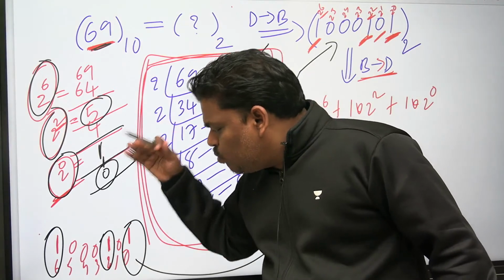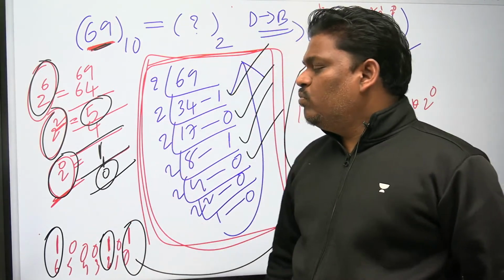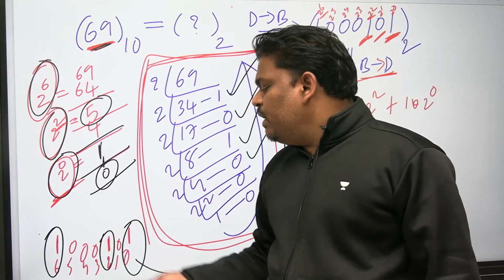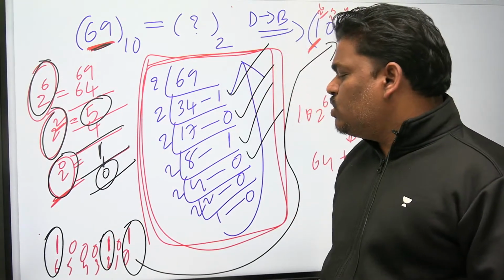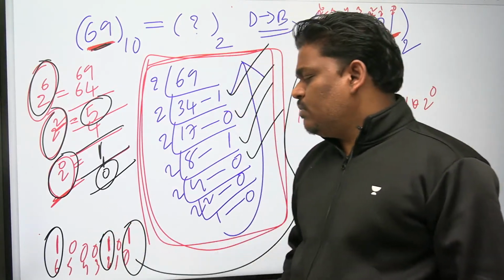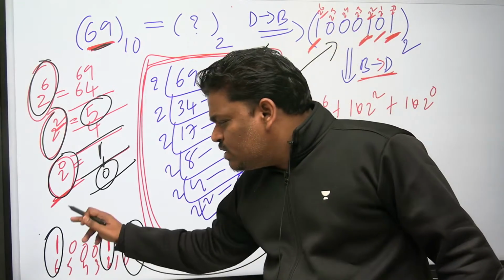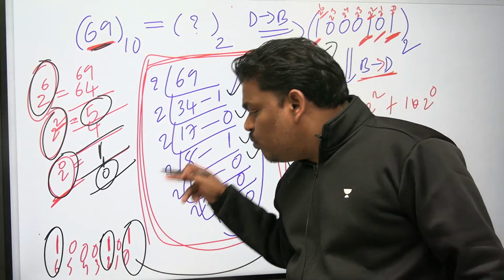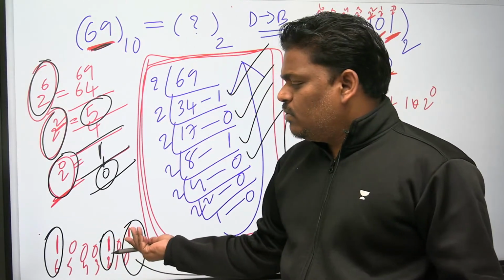Our concentration is only on ones. When you know 6th bit is 1, 2nd bit is 1, 0th bit is 1, remaining are anyhow zeros. No need to do any work.